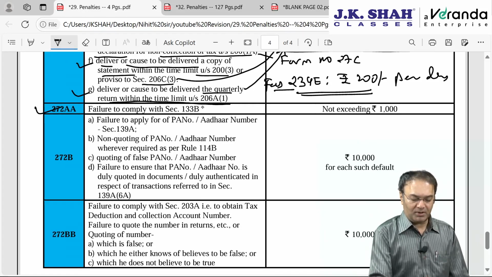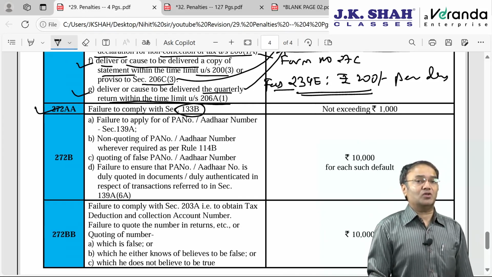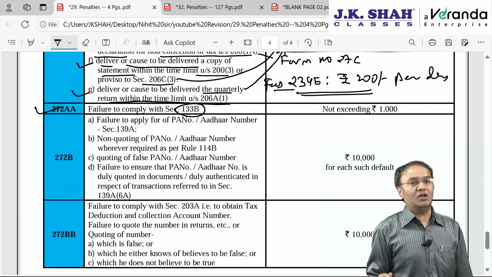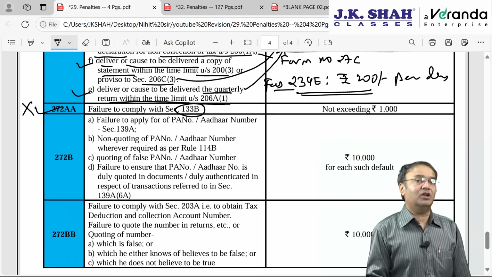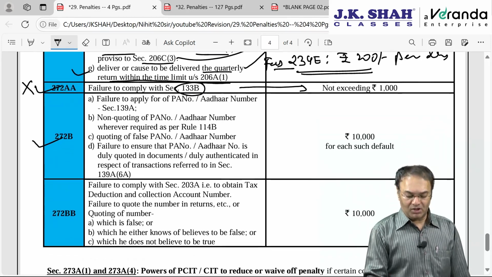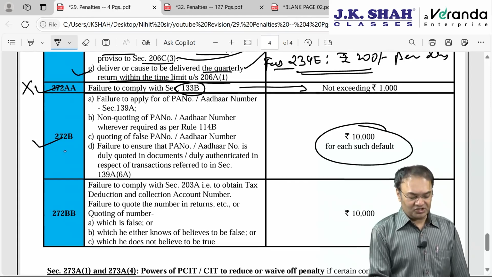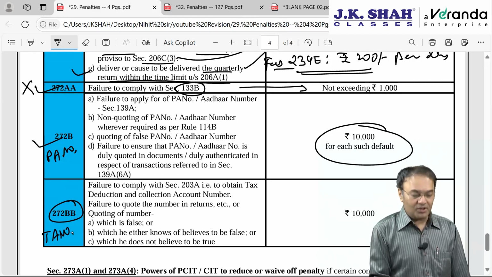272AA, failure to comply with 133B, the door-to-door survey, where an income tax authority will come with a questionnaire in form number 45D, where there will be 13 pre-printed questions. It is unimportant from the exam perspective. We discussed it in the search and seizure chapter. Penalty not exceeding 1000 rupee. Next is 272B, slightly important. 10,000 rupee for each default. This is in connection with the permanent account number, and the same penalty under 272BB with regard to the tax deduction account number.